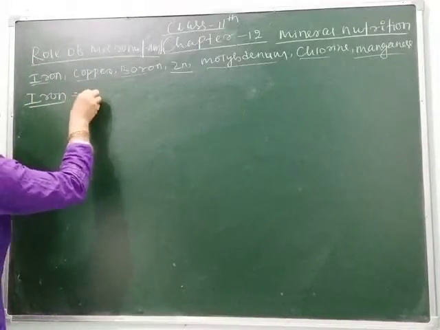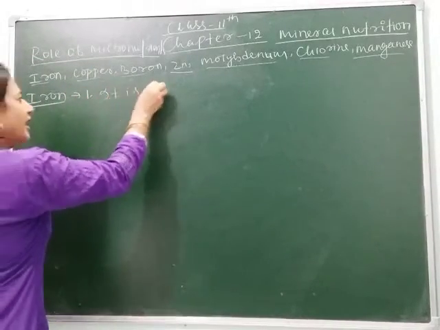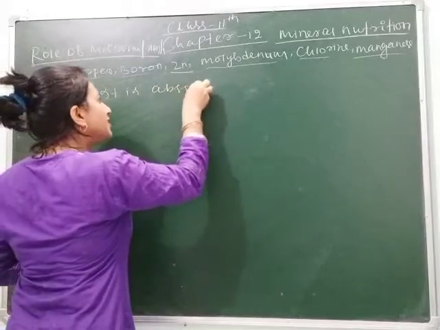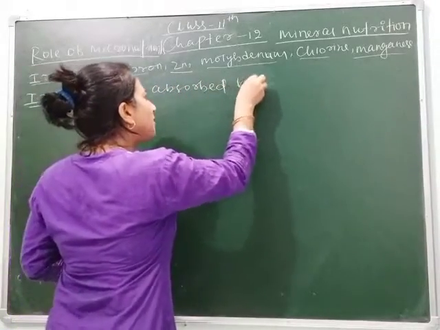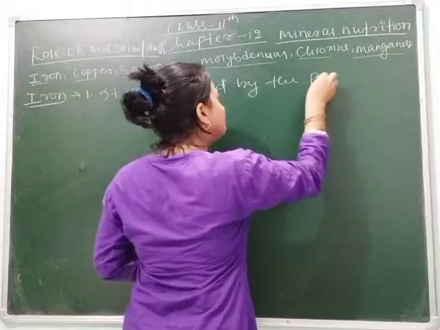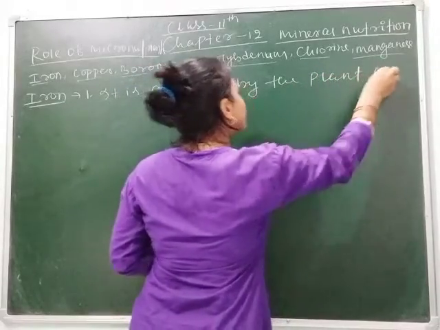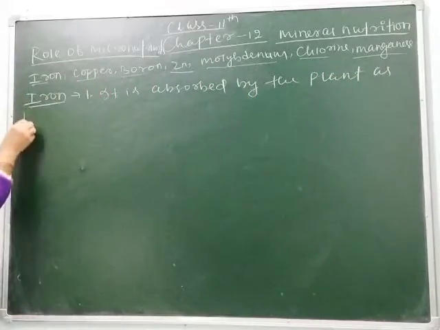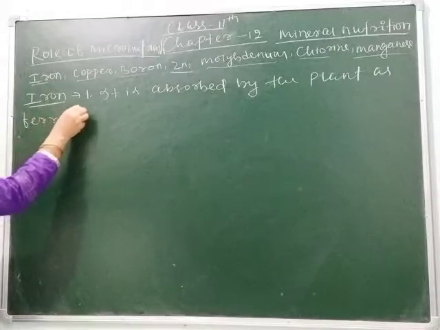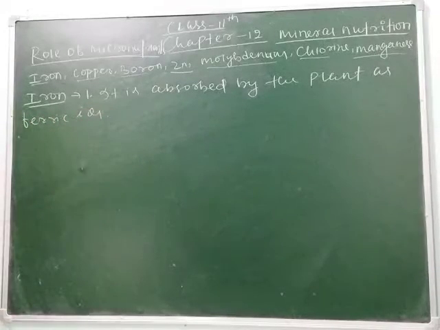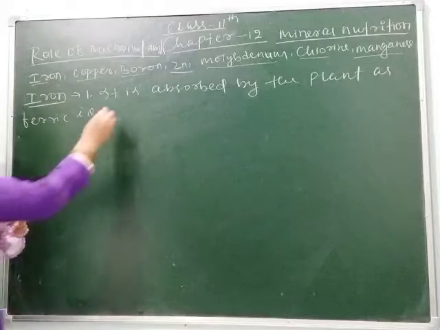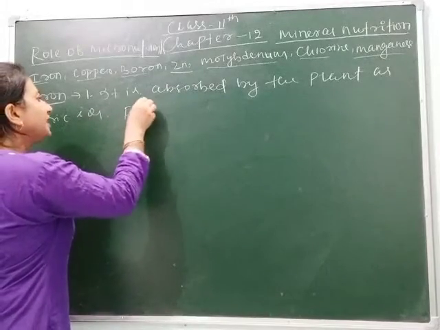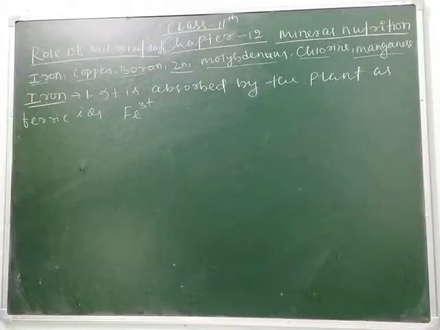So you write here, it is absorbed by the plant as ferric iron, or we can write as Fe3+. Clear students?